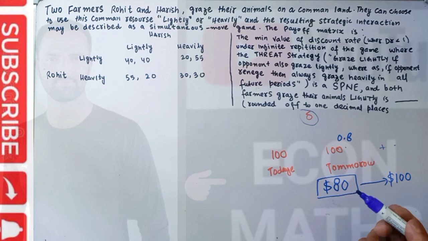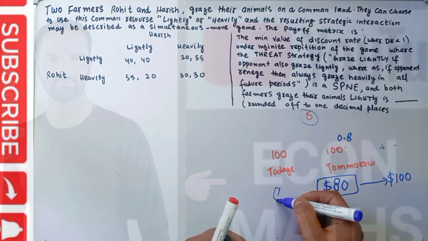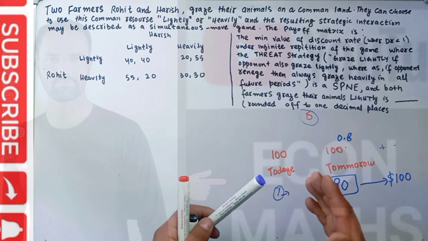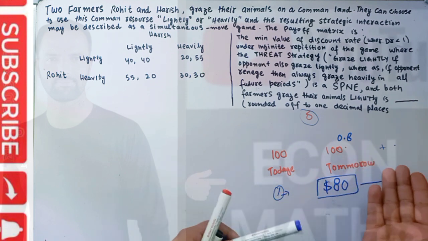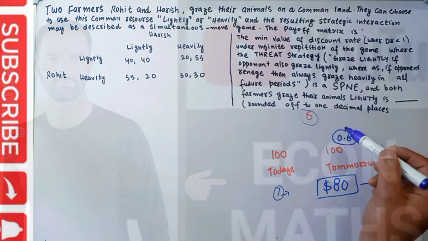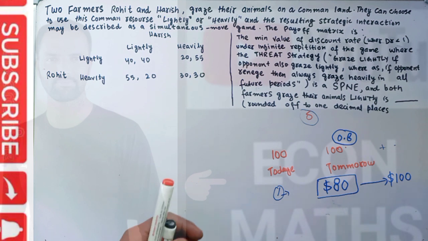Let me explain it again. People value $100 tomorrow less than $100 today. The obvious reason can be the interest rate: if we have the money today, we will earn more interest. So the value of $100 today will be greater than the value of $100 tomorrow, and we use this delta for the discount rate. So this is the concept of discount rate.